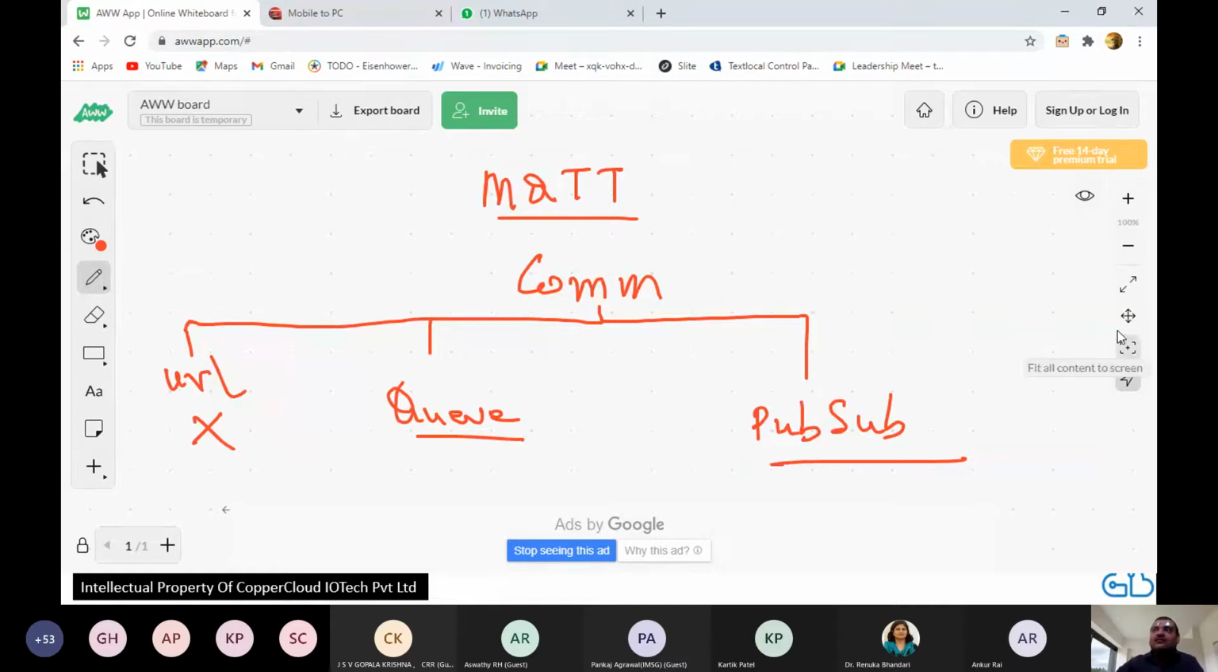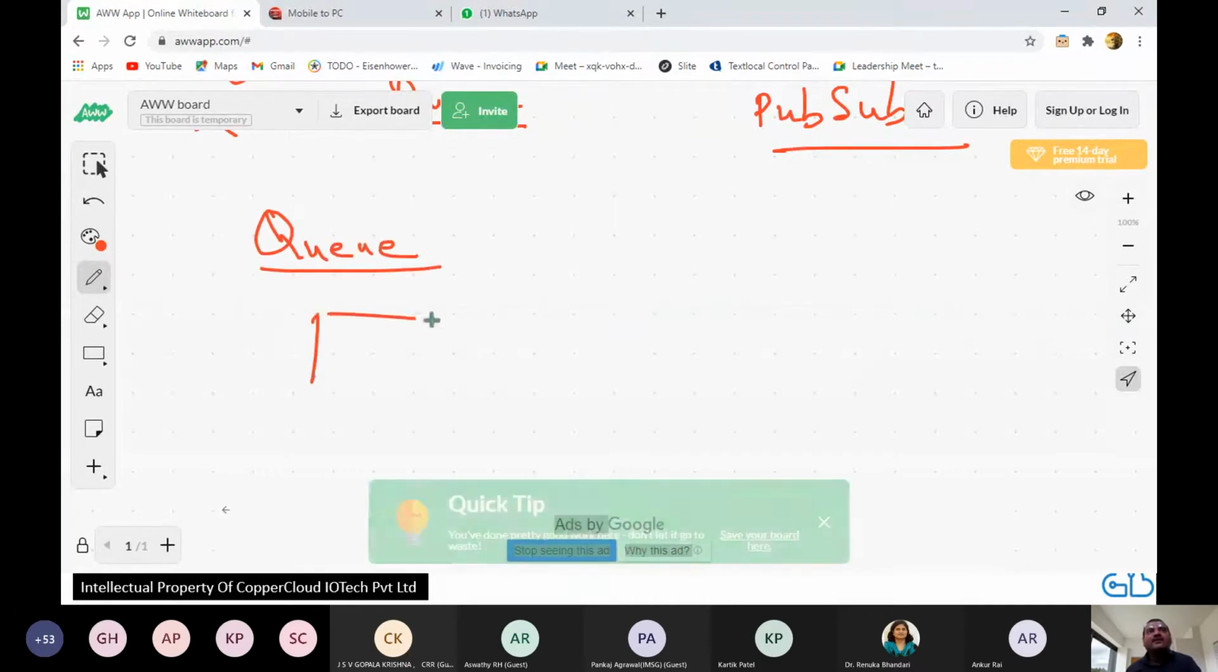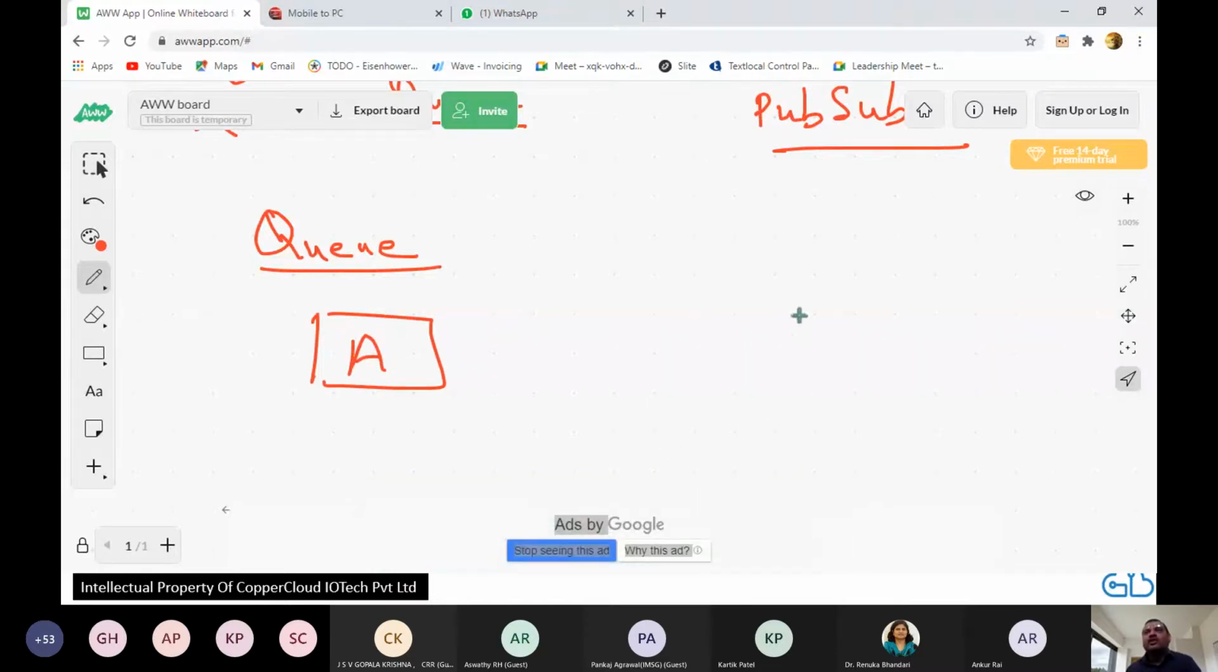All right. Once again, let's go back to our trusty communicators A and B. Let's say, what does a queue-based communication look like? All right, you have a system called A, you have a system called B,